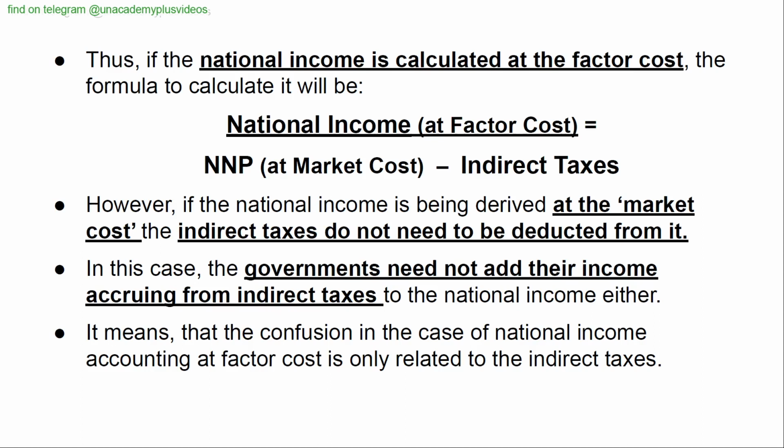However, if the national income is being derived at the market cost, the indirect taxes do not need to be deducted from it. In this case, the governments need not add their income accruing from indirect taxes to the national income either. It means that the confusion in the case of national income accounting at factor cost is only related to the indirect taxes.